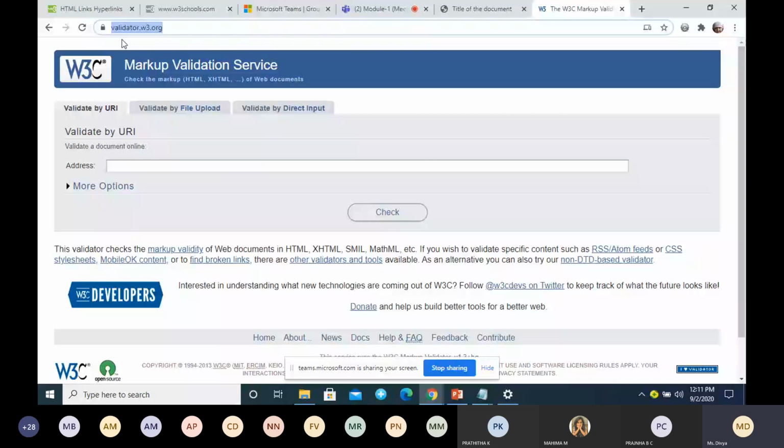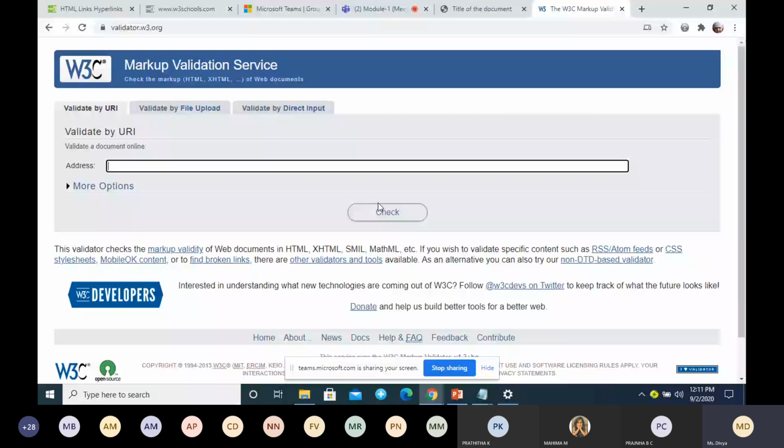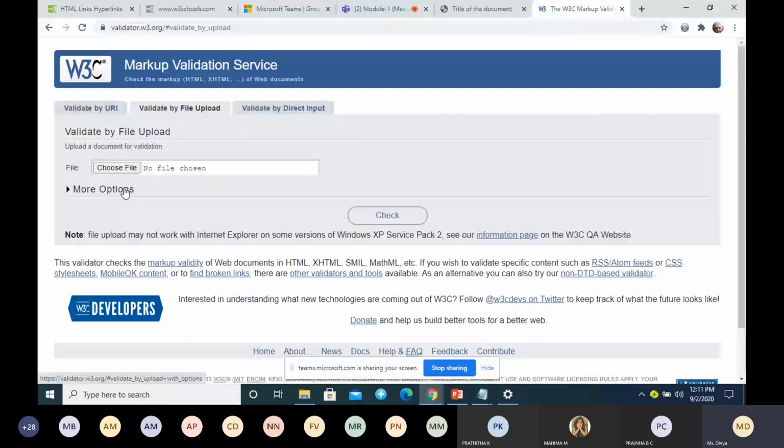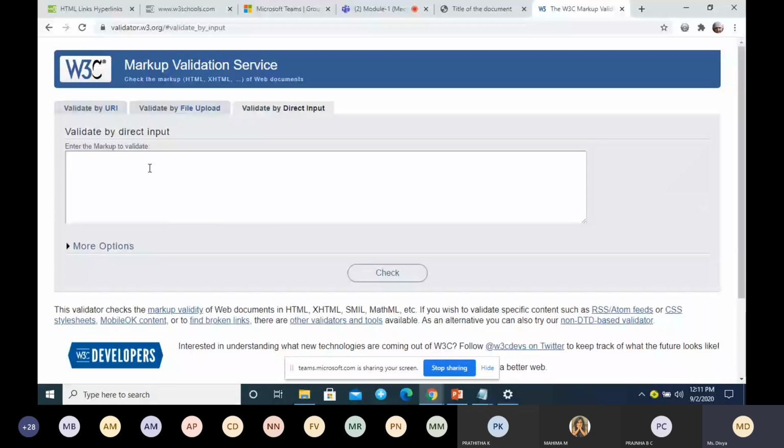Another way is uploading the file. If you have the HTML file ready in your system, choose the file, upload it and check it. Or else you can directly copy the HTML code here and go for the check button. I'll just show you a small example.